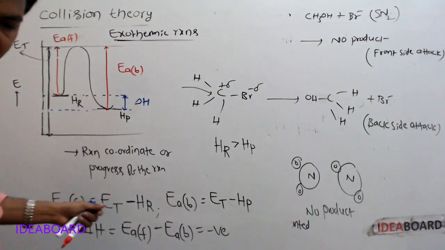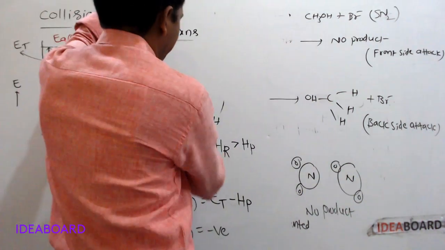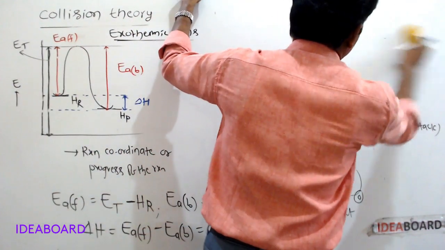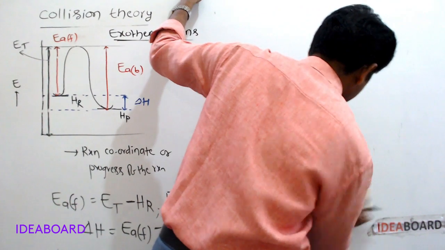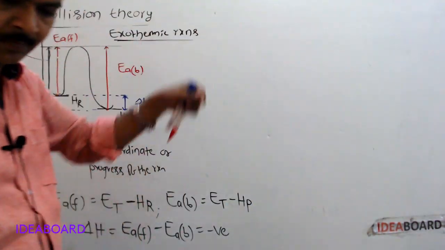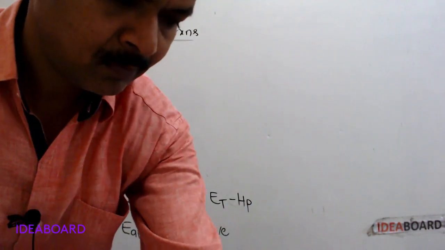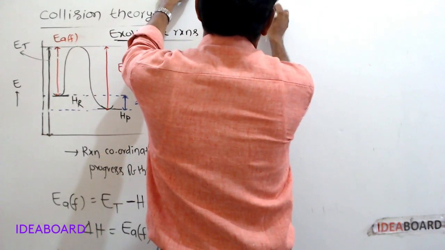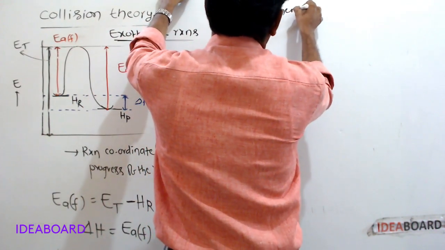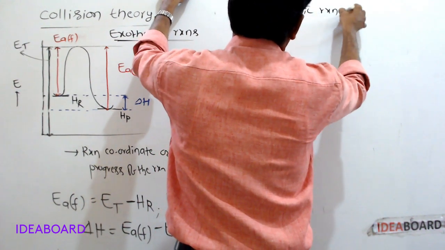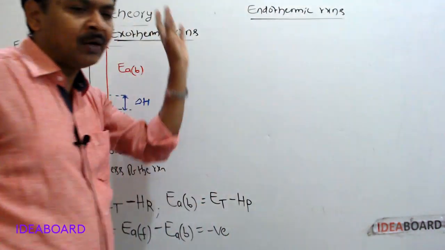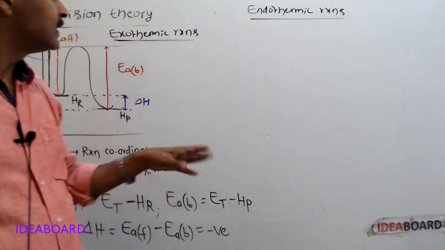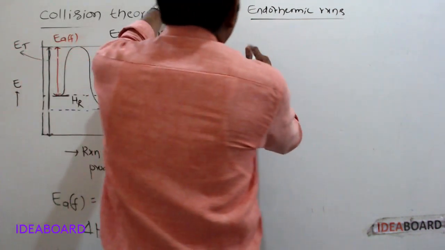Let us take endothermic reactions. In endothermic reactions, enthalpy of reactants is less than enthalpy of products.